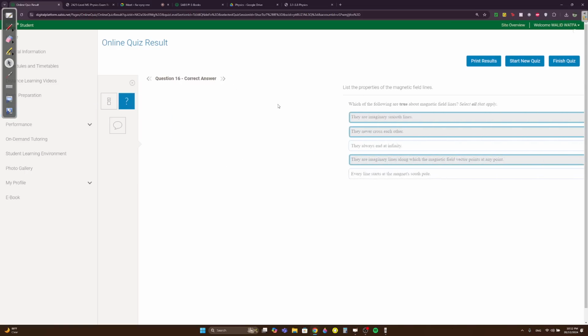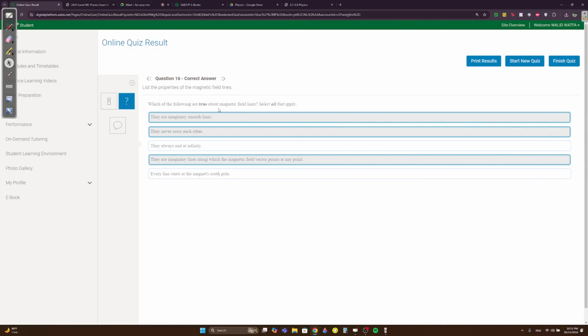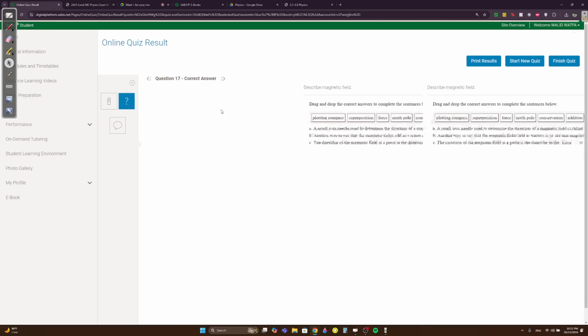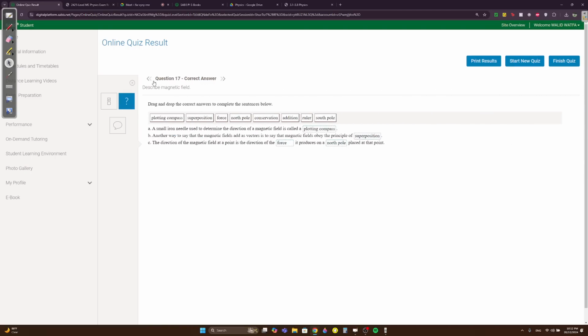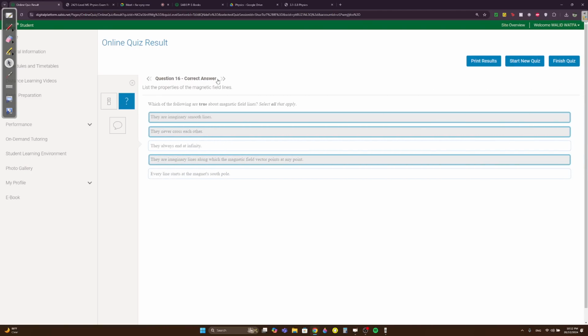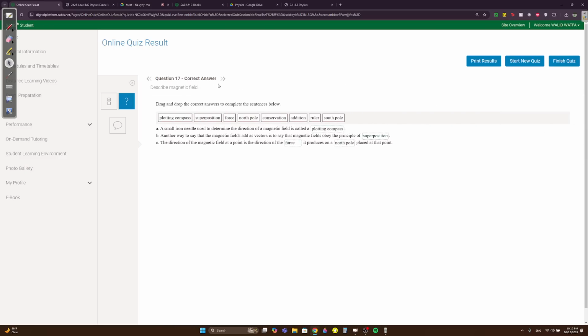Question 16. Which of the following are true about magnetic field lines? They're imaginary smooth lines. They never cross. Do they always end at infinity? They never end. They're imaginary lines along which the magnetic field vector points at any point. Every line starts at the magnet south? No, right? Starts at the north. A small iron needle used to determine direction of the magnetic field is called a plotting compass, right?